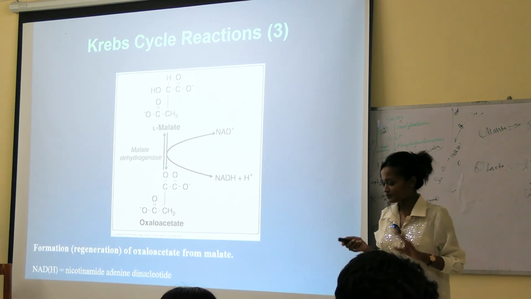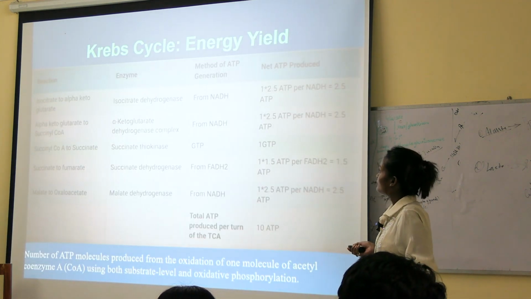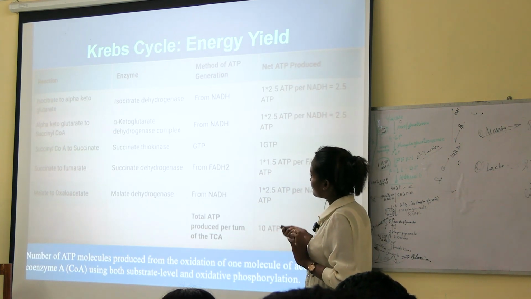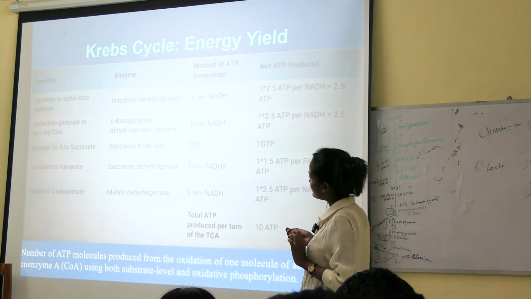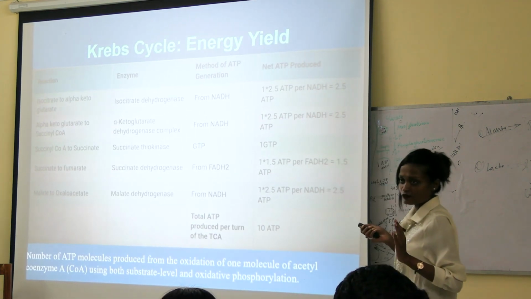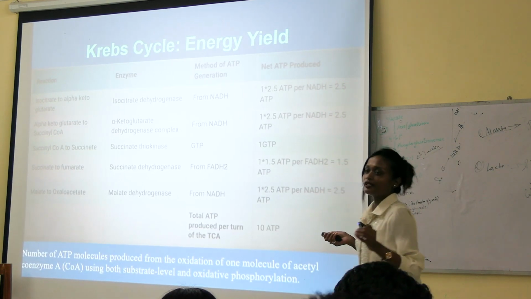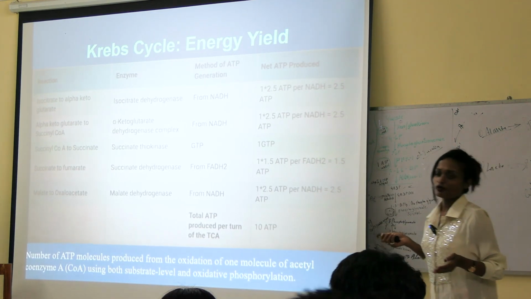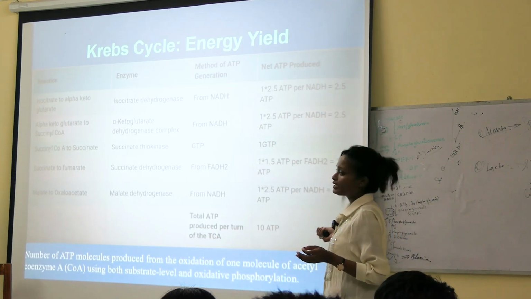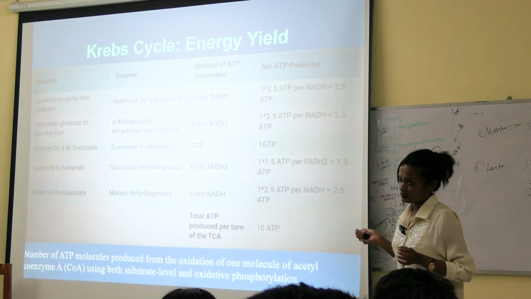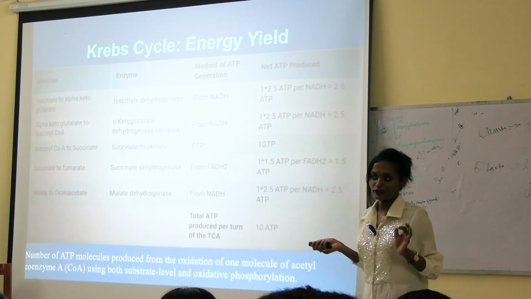So these are the steps. This is the table showing which reaction, in presence of which enzyme, how much NADH, FADH or GTP is produced, and in total how many ATPs. So this is the chart you can write if you want to write.